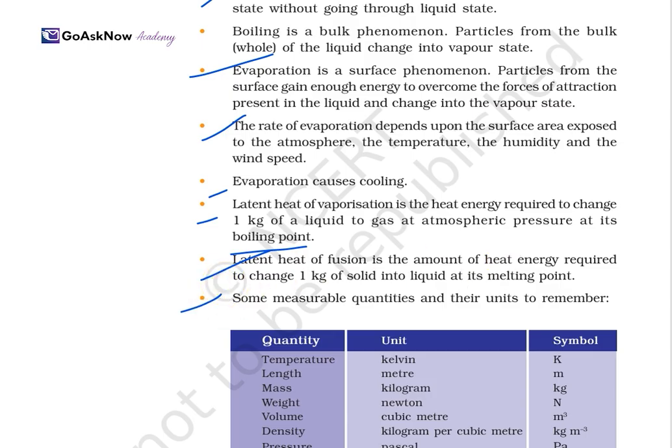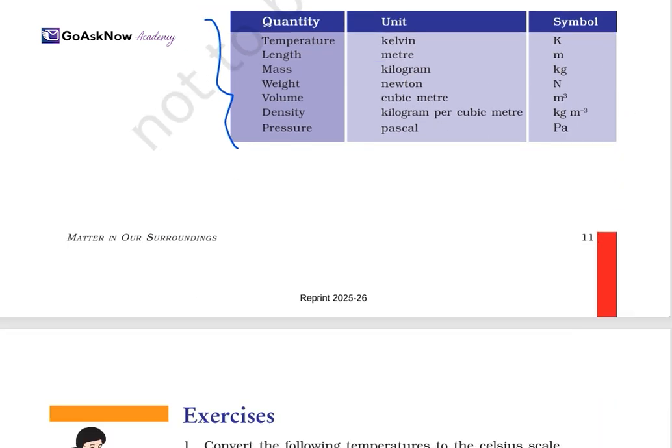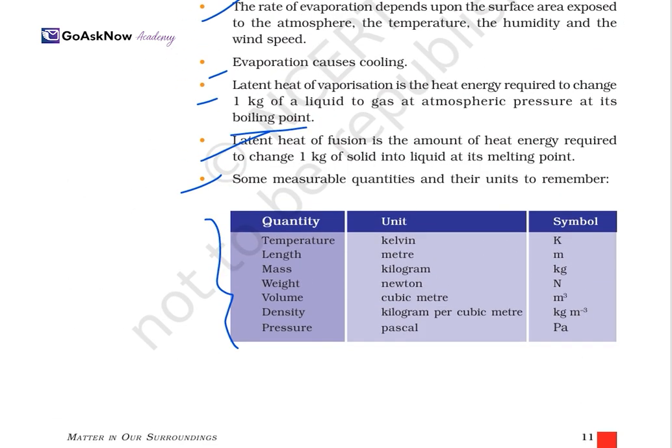Also, some of the measurable quantities and units to remember, which is very important: temperature is Kelvin, symbol K; length is meter, m; mass is kilogram, kg; weight is Newton, N; volume is cubic meter, m³; density is kilogram per cubic meter, kg m⁻³; and pressure is Pascal, Pa. So these are the quantities along with their units and symbols. So this is all about this chapter.